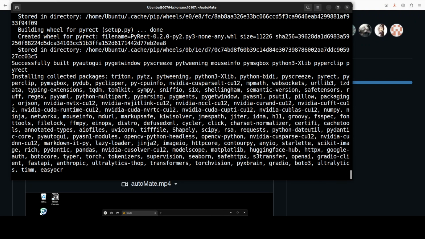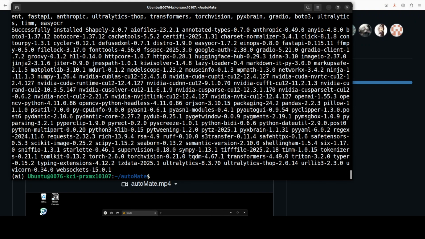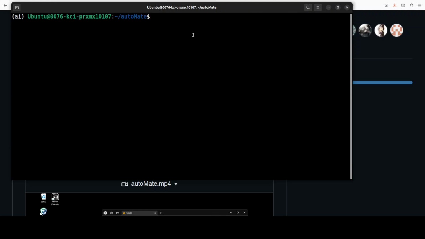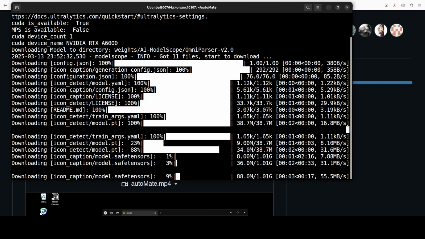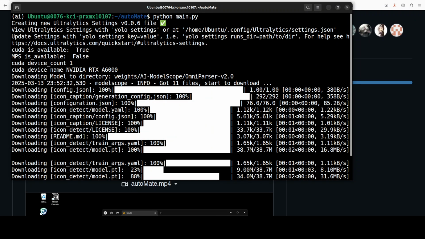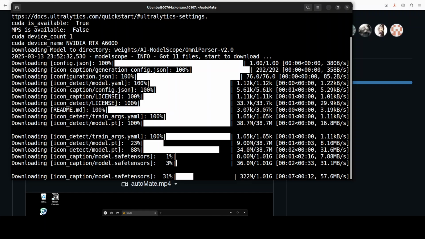Prerequisites are almost there. So everything is installed. Let's clear the screen and now you can run autoMate by simply running this main.py Python file from the root of the repo. And the first time when we run it, I'll just scroll up. You see that it starts downloading the Omniparser model, and I think a few other auxiliary models. So let's wait for it to get downloaded.